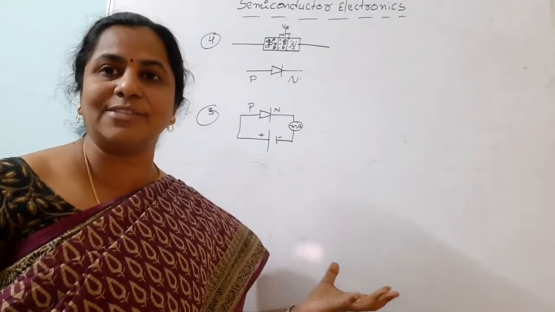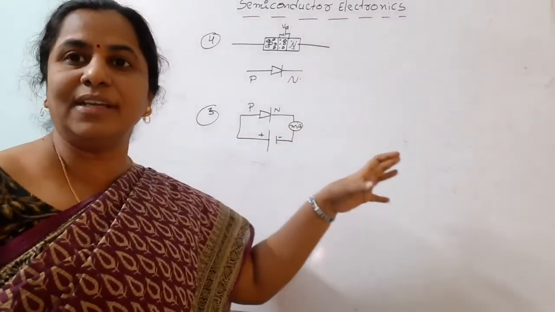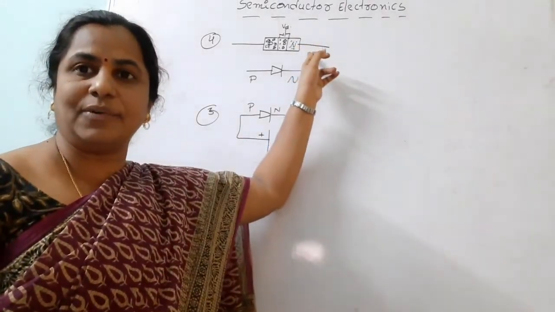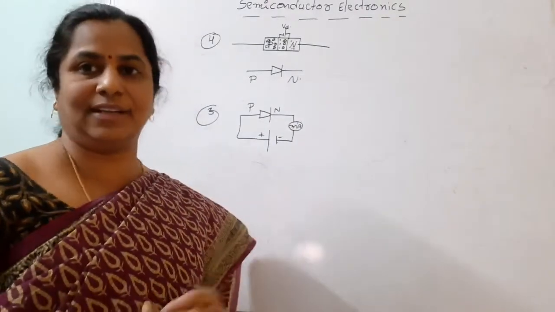But in forward bias, what happens? We are applying a potential difference. It overcomes the junction depletion layer potential. Then charge carriers move. It is acting like a switch on condition.